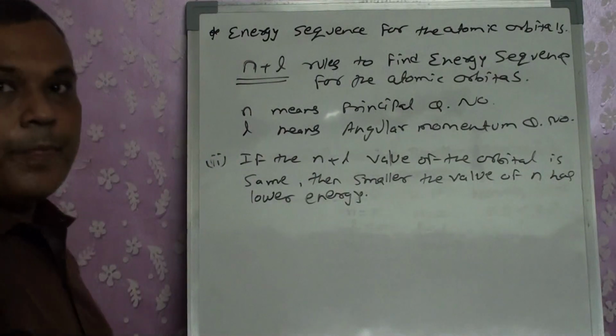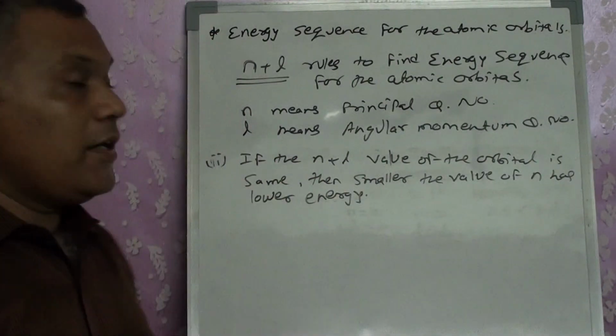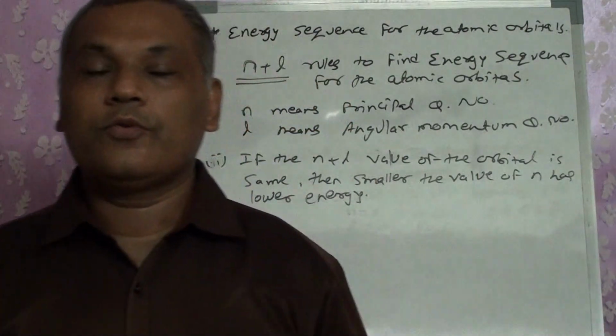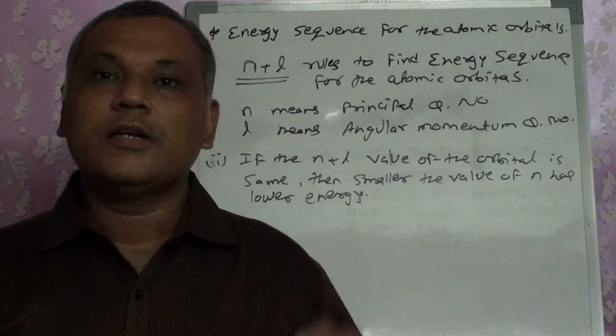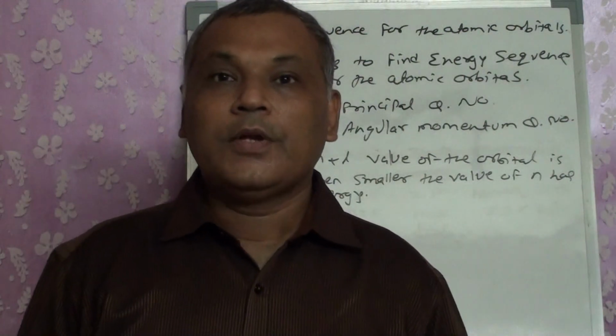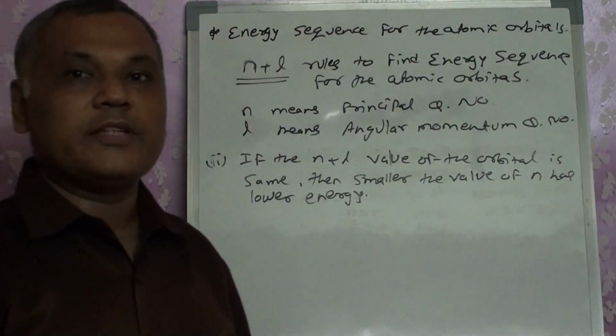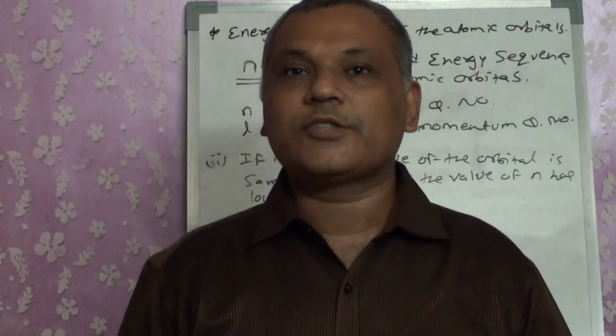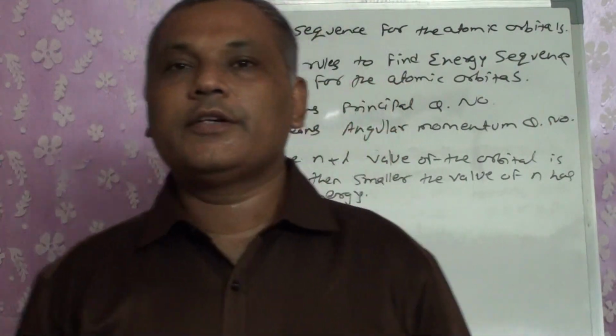What the second rule says is that if the value of n plus l is smaller, the energy is lower, but there is also a possibility that n plus l may come out to be the same. If n plus l comes out the same, then the orbital whose n is smaller has lower energy.